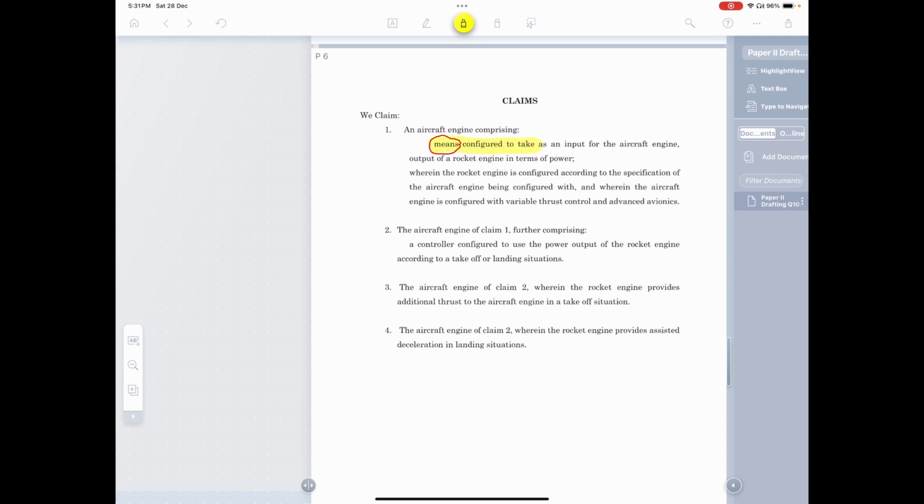Everything that happens is what is given in the description. You take the data, you say there is something that is configured to take the output of a rocket engine and put it as an input to the aircraft engine in terms of power, wherein the rocket engine is configured according to the specification of the aircraft engine, wherein the aircraft engine is configured with variable thrust and advanced avionics. All of this is given to you in the description, in the question itself. You're not writing it from your own. The only thing that you are adding is this particular thing.